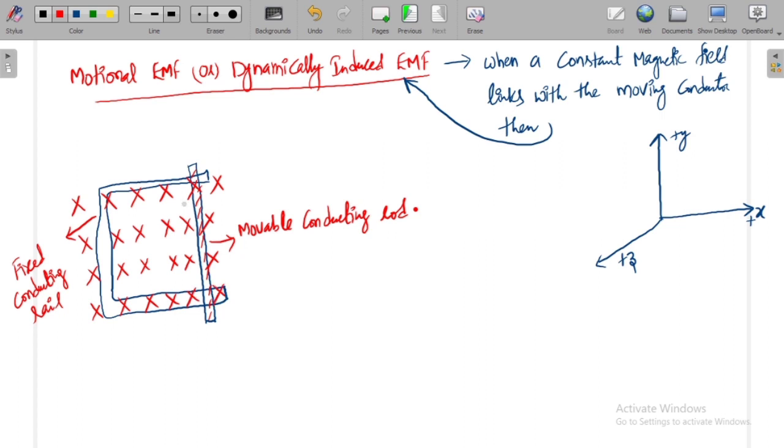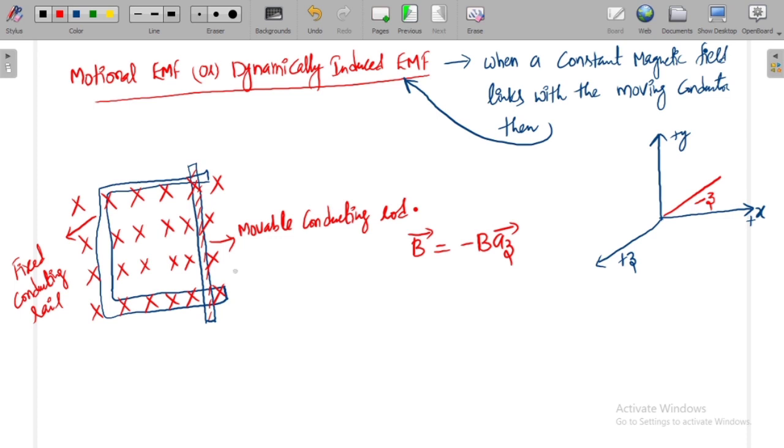Away from the board is positive z direction, towards the board is negative z direction. So I can write B bar as minus B a_z bar. This is the magnitude and this is the direction. Minus a_z bar is the direction.